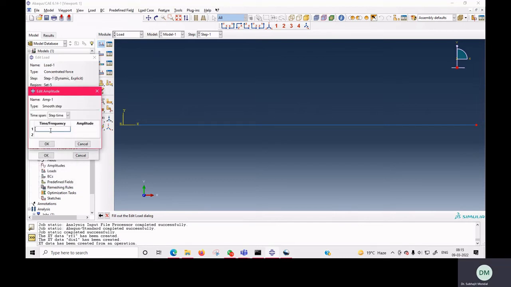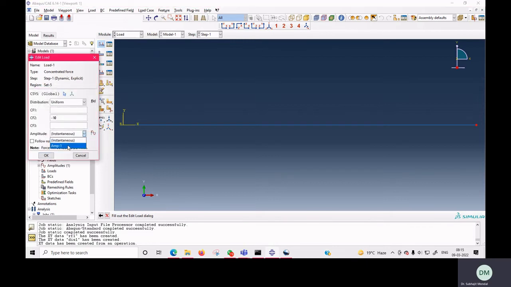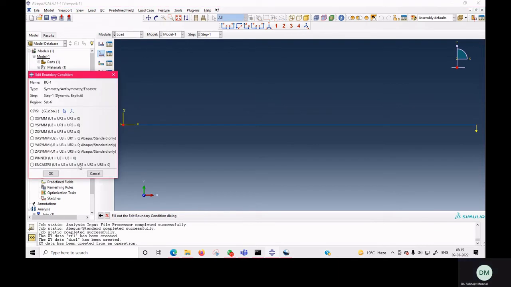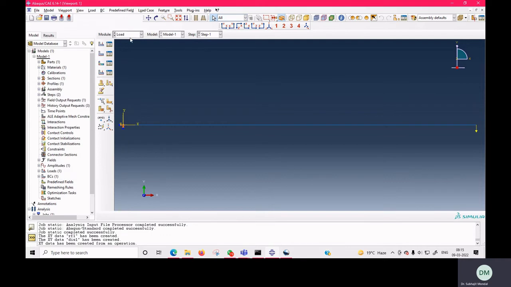So here we'll define 0 at time 0 and 1 at time 1. Our total load is 1, and 1 means that our full load, in this case, is 10. So here your load will increase in a smooth step fashion. So here you have to select amplitude 1, and next you have to define our boundary condition. Now here you can see in the step we have defined dynamic explicit, and in the loading we have defined the load as a smooth step.